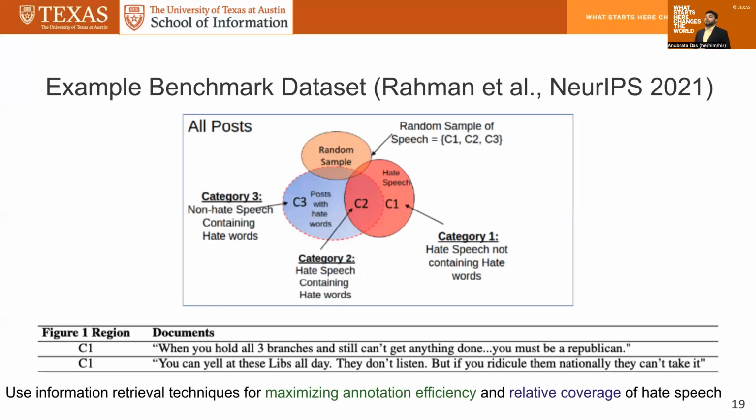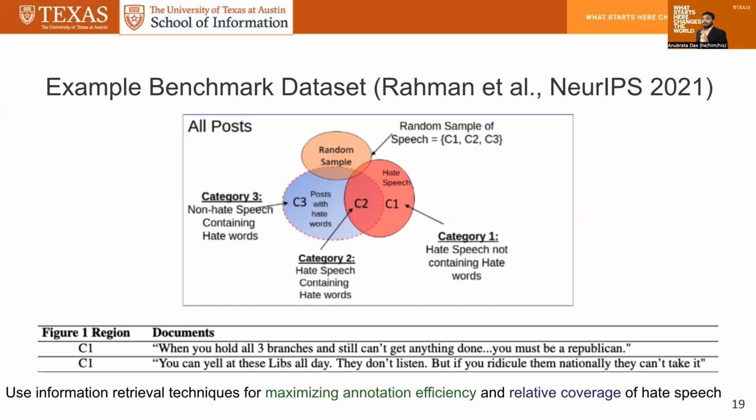One quick plug here about another work from our lab, which introduces a data set. This is from NeurIPS 2021, where we introduce a method of creating a hate speech detection dataset along with sharing a dataset for the community. Typically, what happens in hate speech detection work is it starts with a set of keywords, imagine a set of obscene keywords, or hateful keywords, or vulgar tokens, etc. You start from that list and then search, let's say, Twitter, to get all the tweets that contain those kinds of hateful comments.